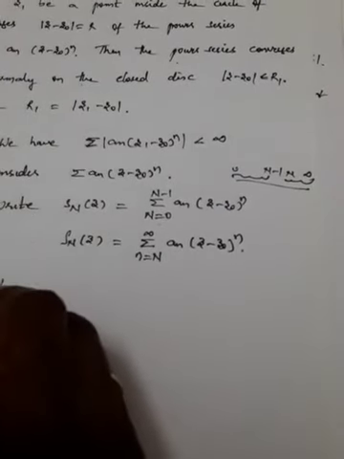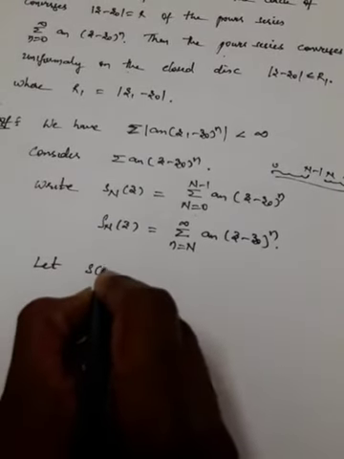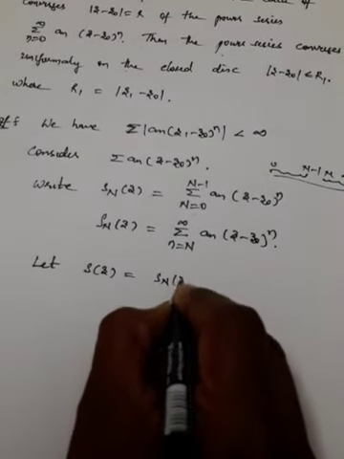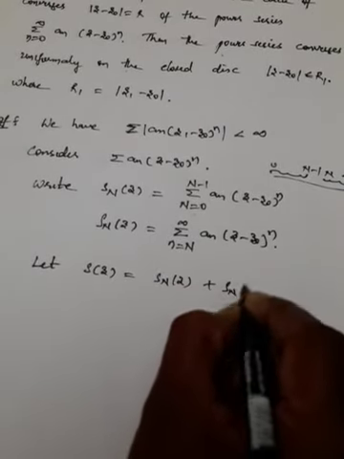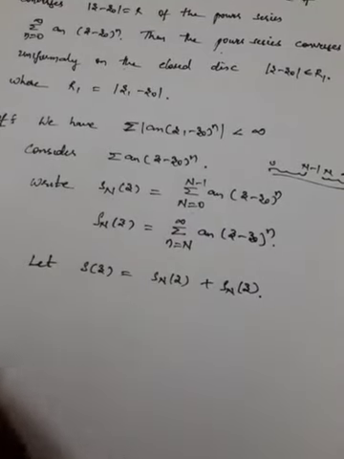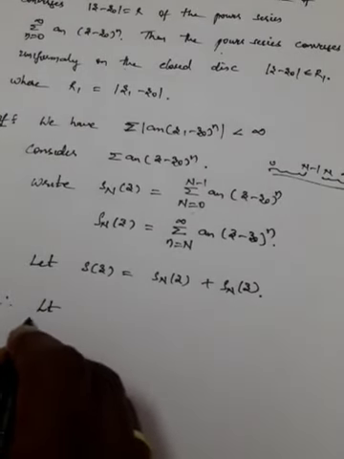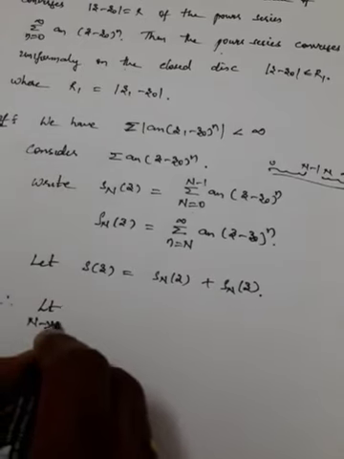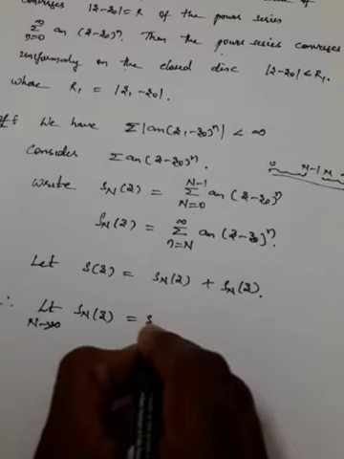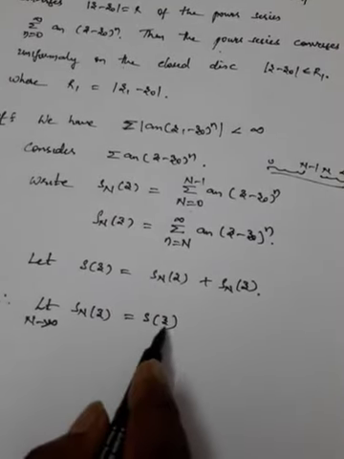Now we suppose that s of z. Now total s of z is what? s of z is the combination of these two, means Sn of z plus rho n of z. This is the combination which we have. So therefore, if I take the limit as n tends to infinity, Sn of z is nothing but equal to s of z.